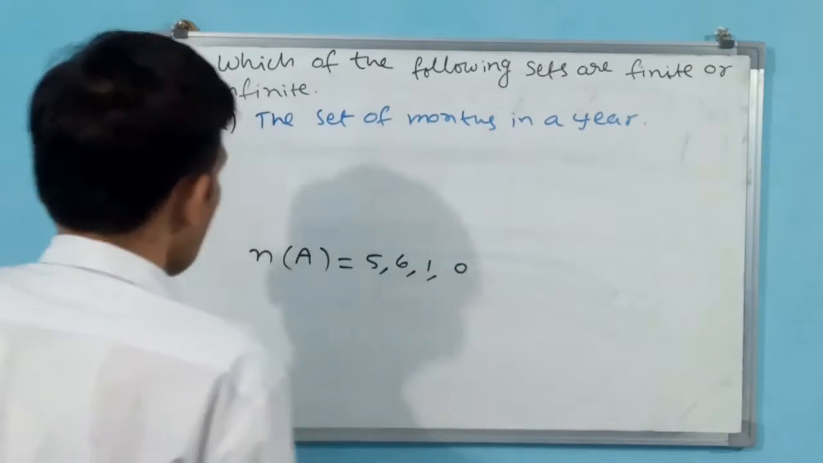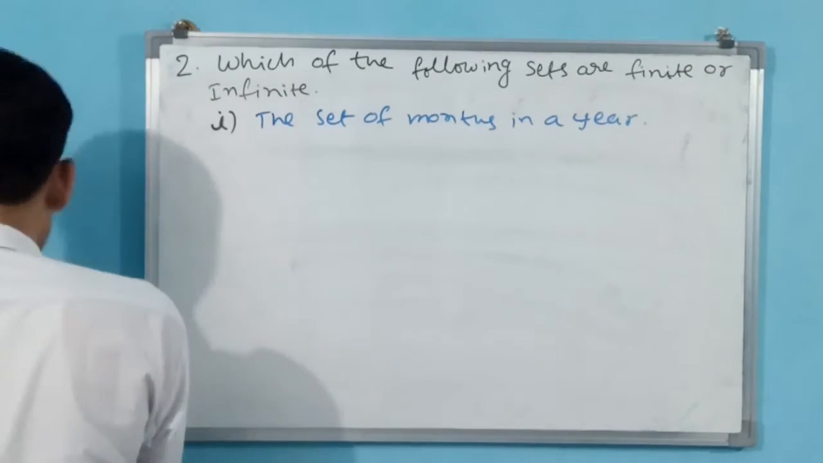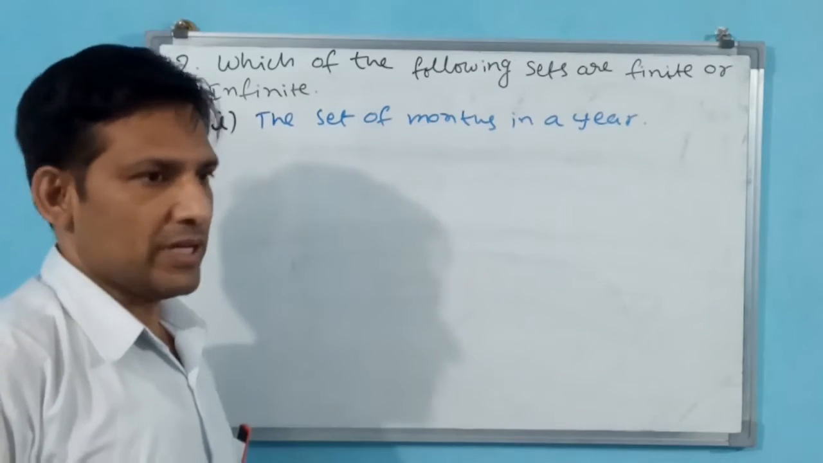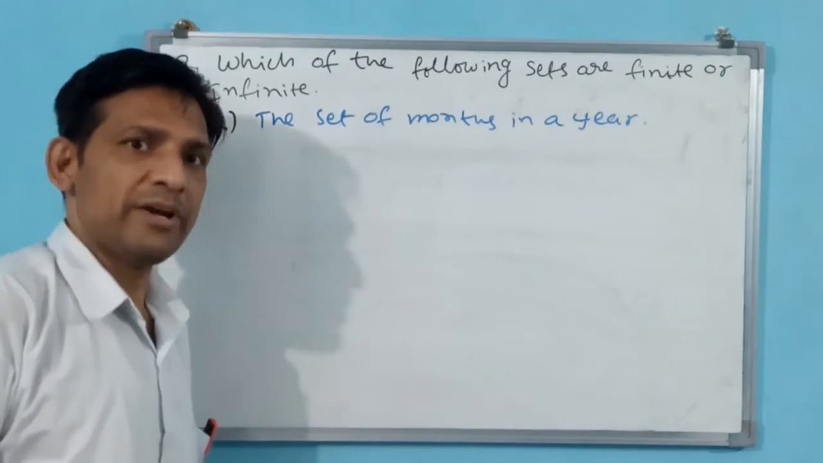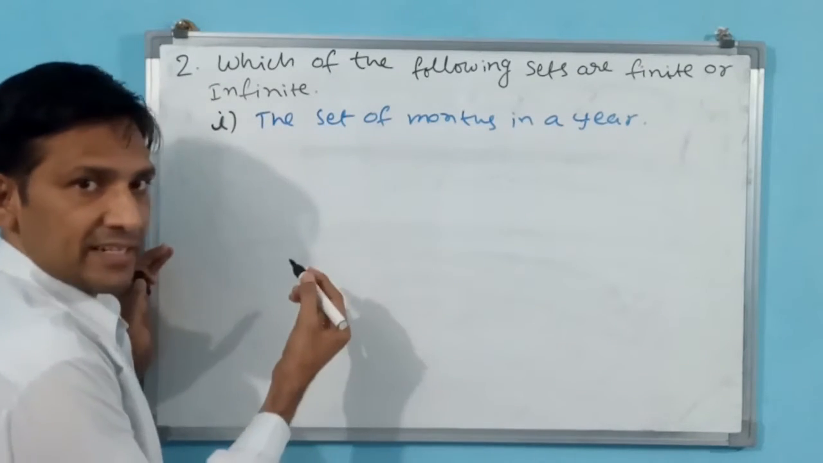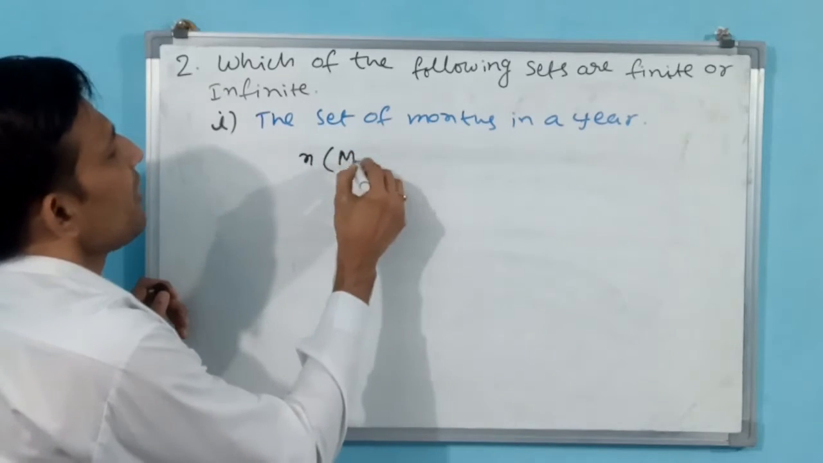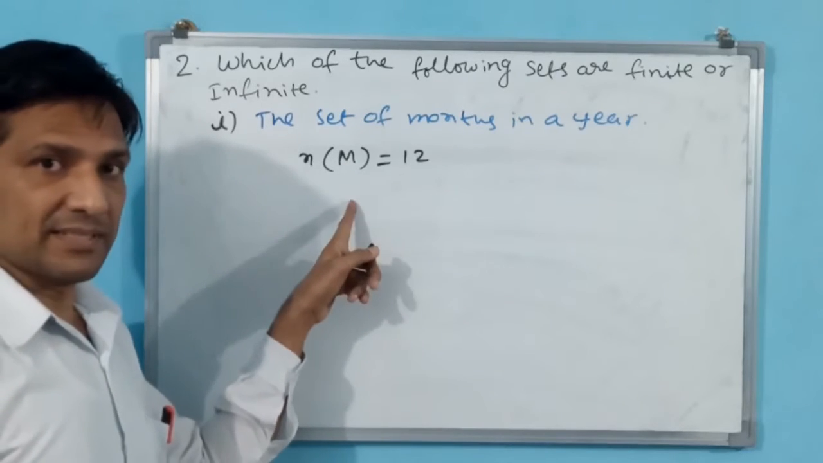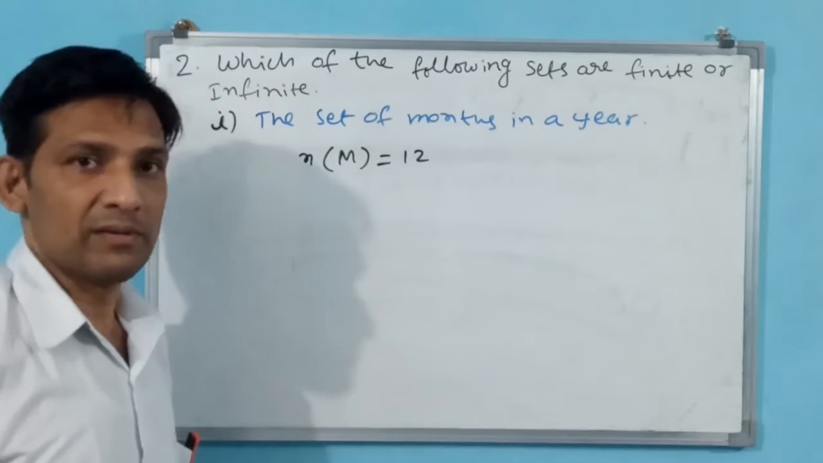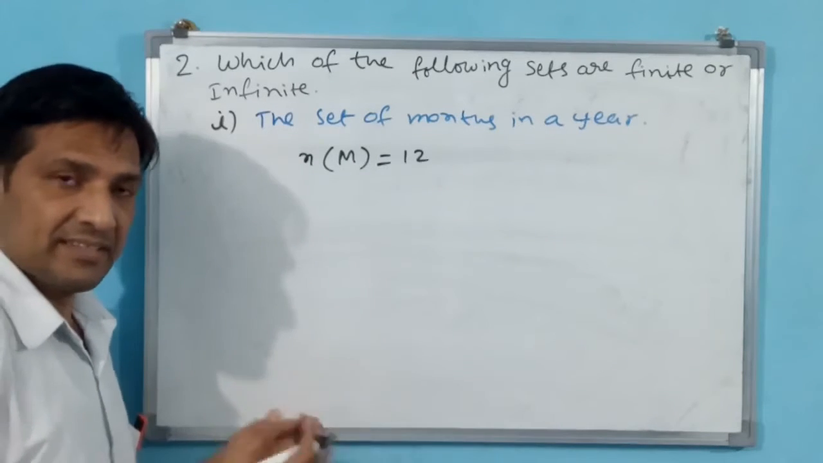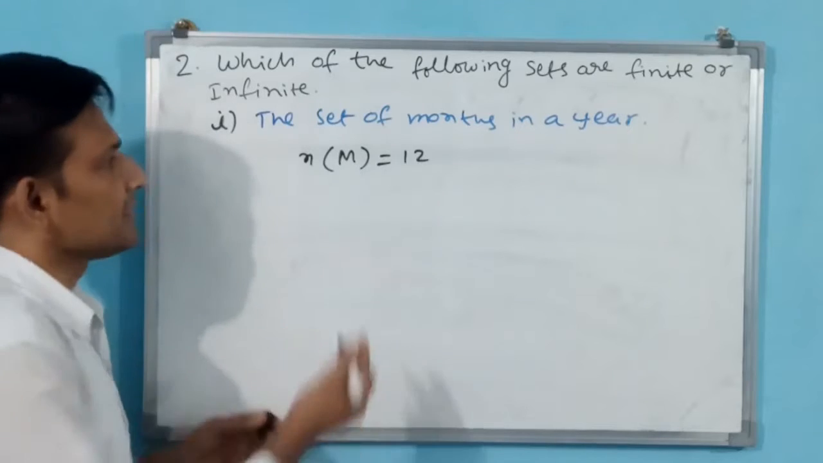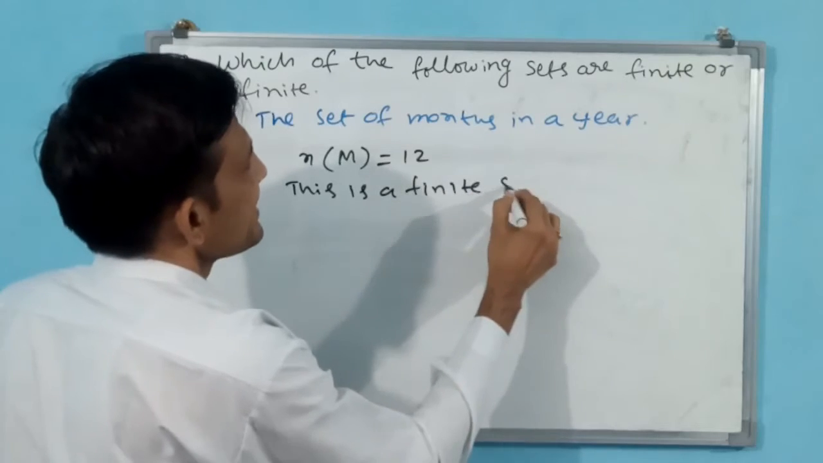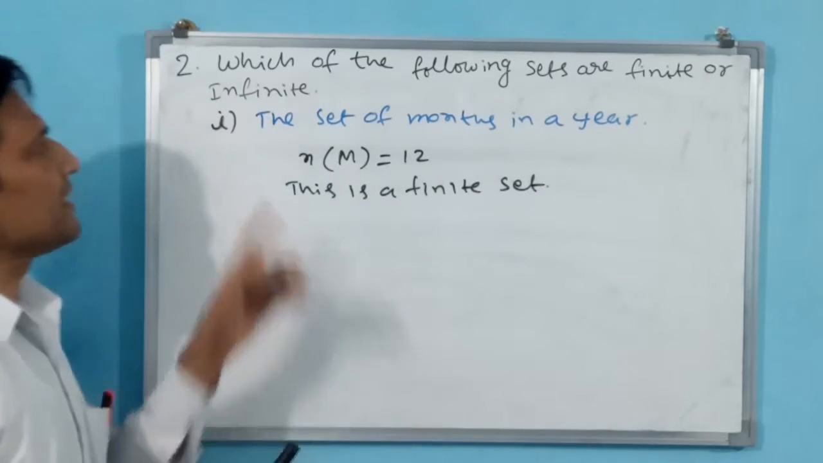See how you are going to answer this question. Understand the question first. The set of months in a year. How many months will be there in a year? There will be 12 months. Is it finite or infinite? N(M) is equal to 12. The number of months in a year is 12. If this figure is finite, then it will be a finite set. That's all. This is a finite set. You understand?